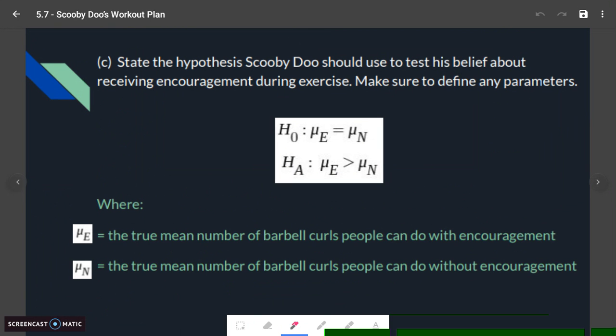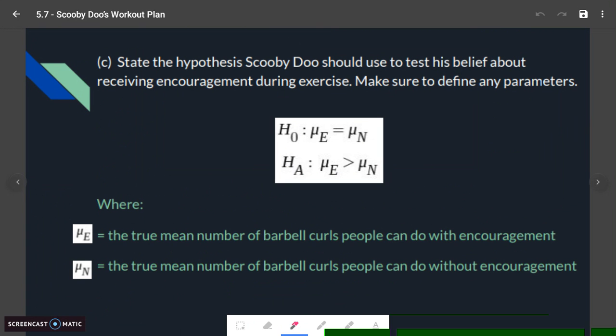Now, when we get to part C, state the hypothesis Scooby-Doo should use to test his belief about receiving encouragement during exercise. Make sure to define any parameters. Basically, any kind of question about a hypothesis, they need you to define your parameters. So this one was nice and they mentioned to do so, but we've been doing it all year. Make sure you have that context in there, even if you're not told to, right? You have to tell us what mu of E and mu of N would be.